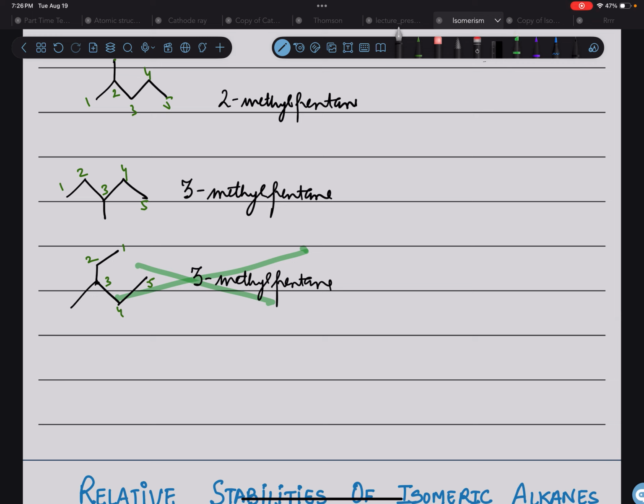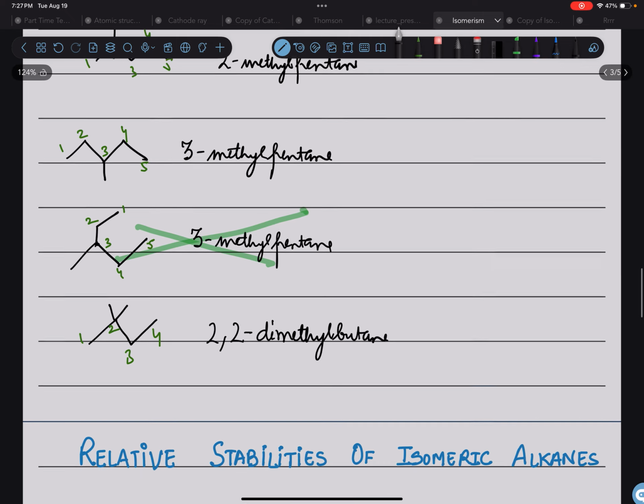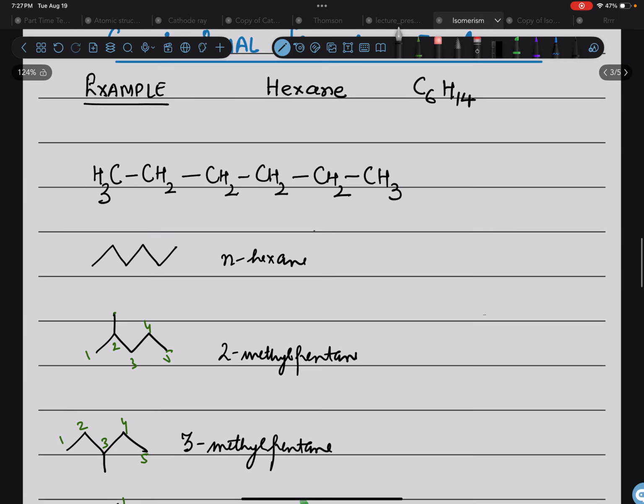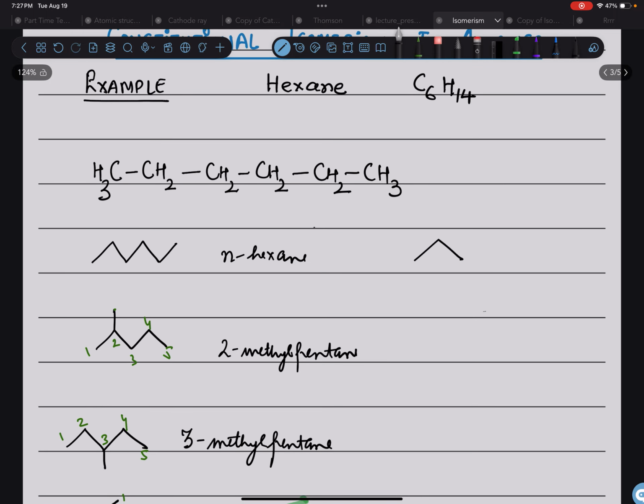Now another isomer possible is if I have 4 carbons in a row, and the 5th carbon and the 6th carbon I put here as substituents. So the name would be 1, 2, 3, 4. So at the 2nd carbon I have 2 methyl groups. So 2,2-dimethyl butane, 2,2-dimethyl butane. Fine.